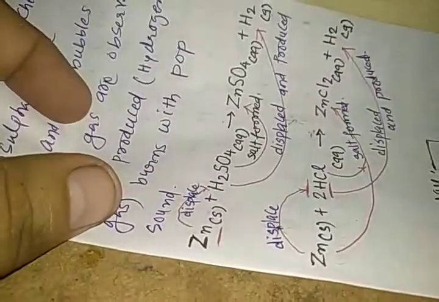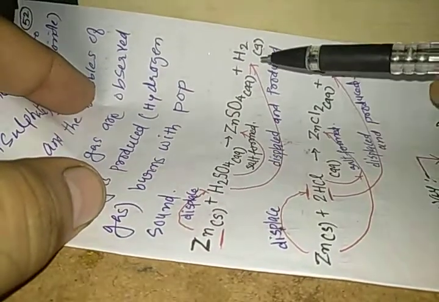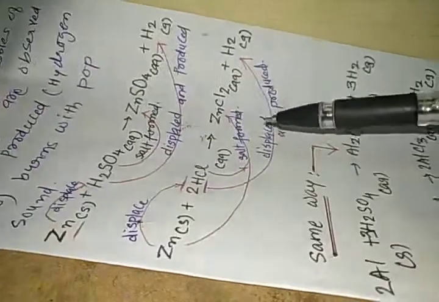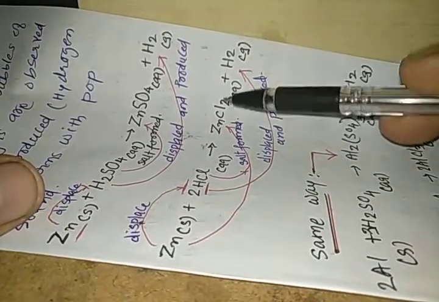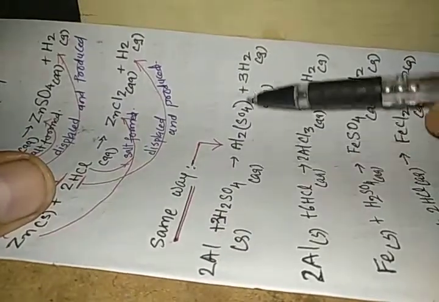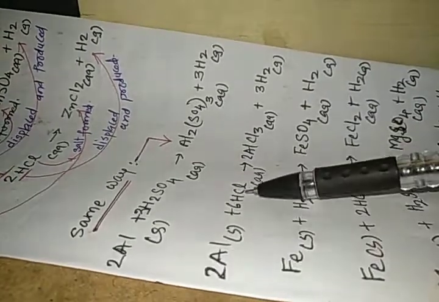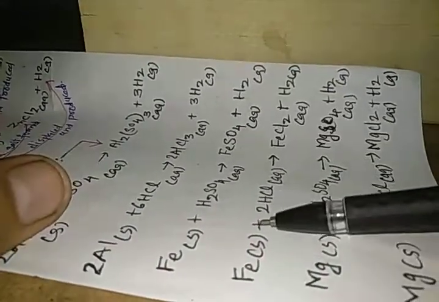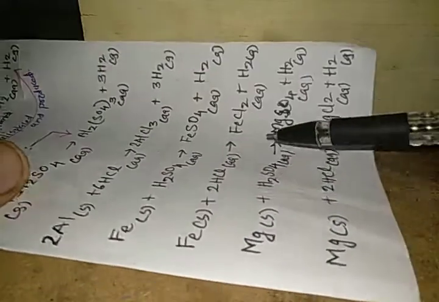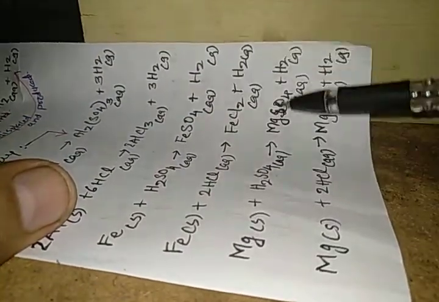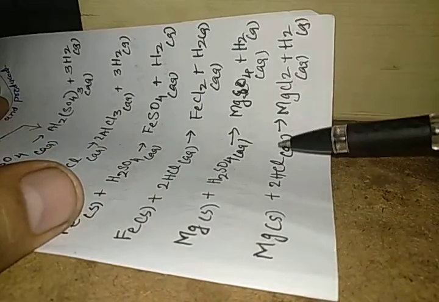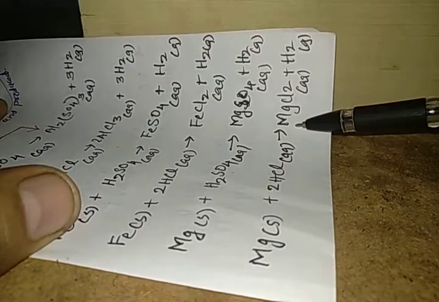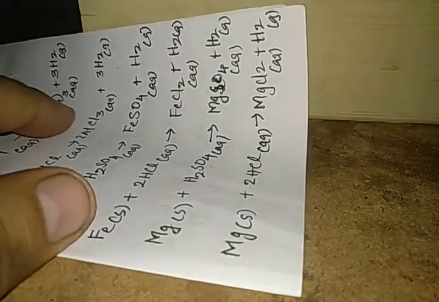You can easily understand from all these reactions that when metal reacts with acid, it always produces hydrogen gas and salt. Here also you can see metal, acid, hydrogen gas, salt, in each reaction. So we can easily write here that